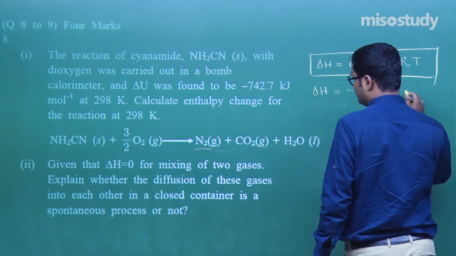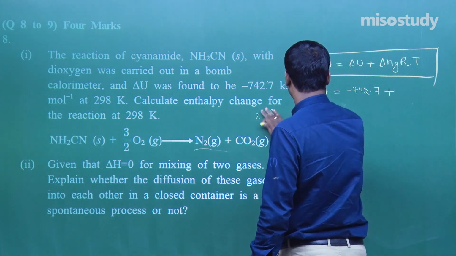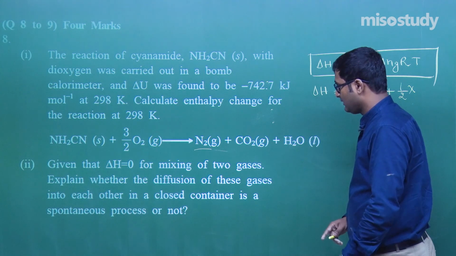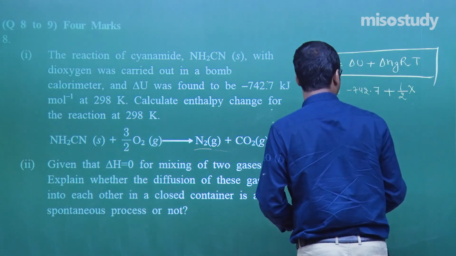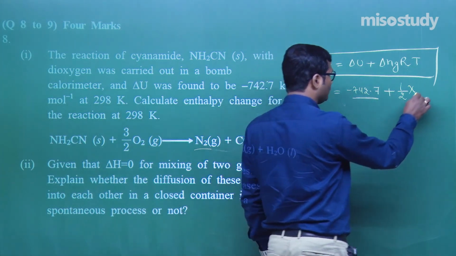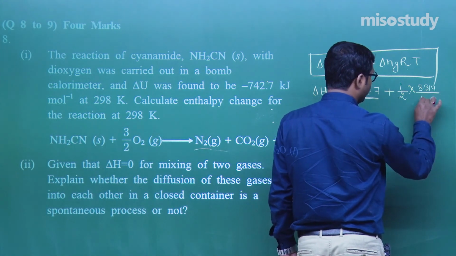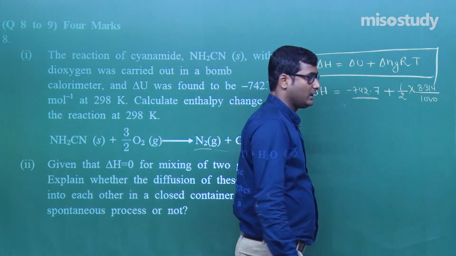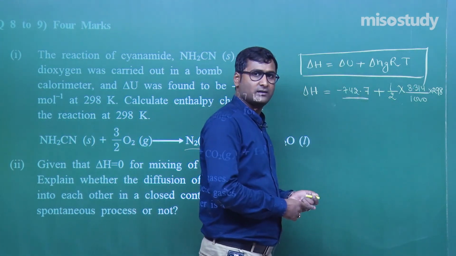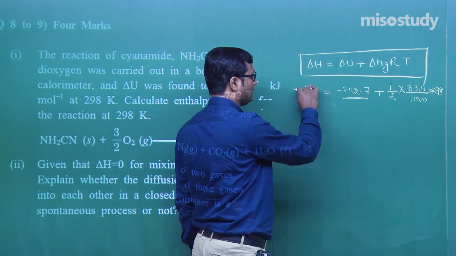So 1 by 2 into R. What is R? The value of R will be taken not in joule but in kilojoule, because the value is given in kilojoule. So 8.314 divided by 1000. Now this is in kilojoule and the temperature is given as 298. Am I right? Now if you solve this problem, then you can easily get the value of delta H.